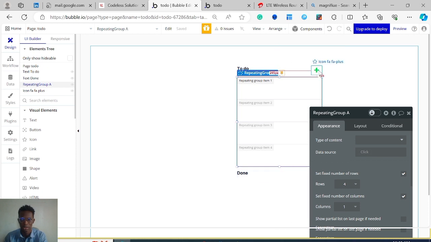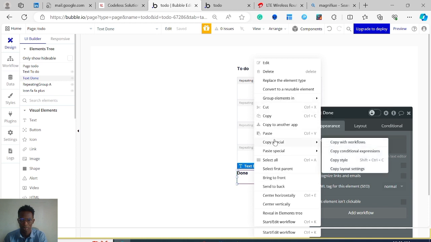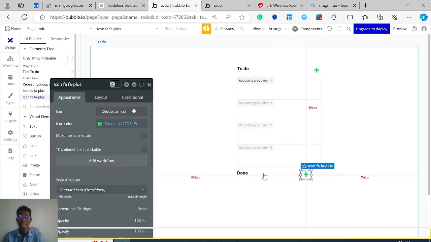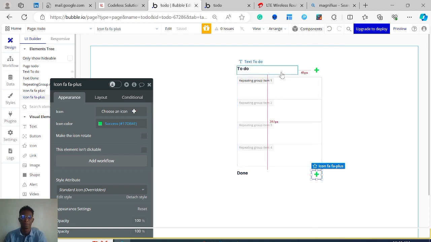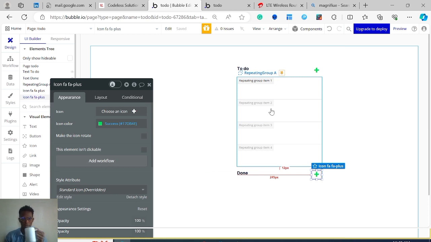We're also gonna just do the same thing for the other one. So I'm just gonna copy this, and I'm gonna paste it. So this is duplicated, and I'm just gonna drag this one down. Now, ideally, even doing this in a real world app, what I will do is finish creating all of this, then duplicate it, instead of creating one by one, since they're similar. But since I'm trying to teach you, I'm just trying to replicate it as much as possible so that the concept sinks in. So just take note of that.